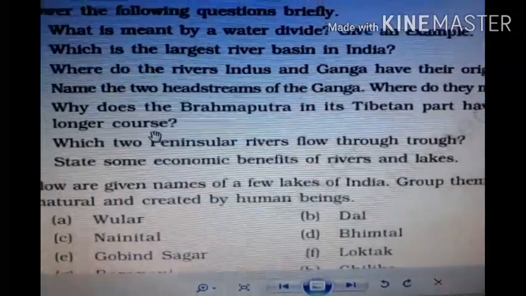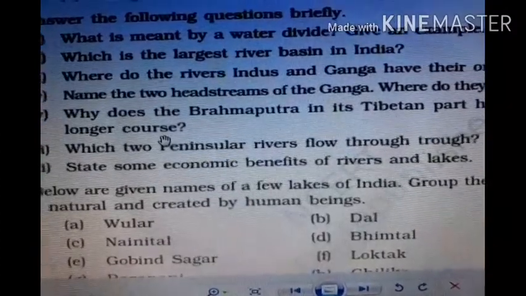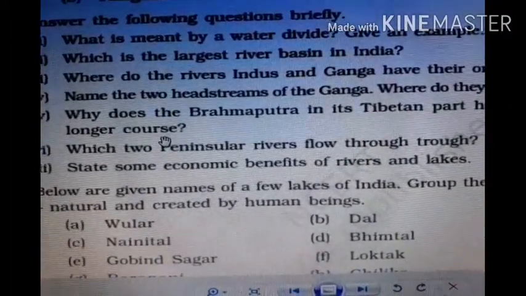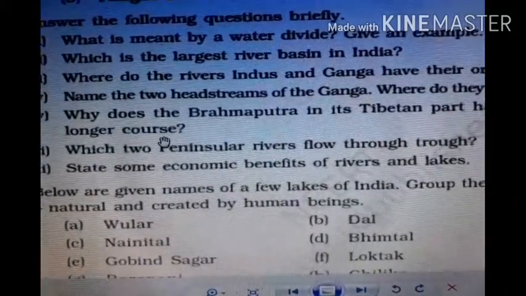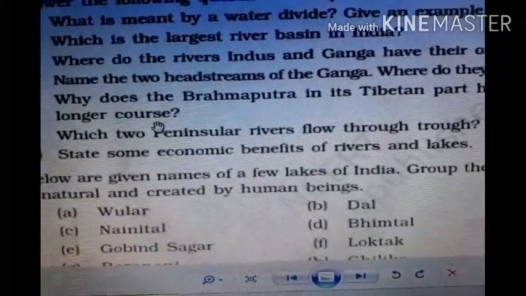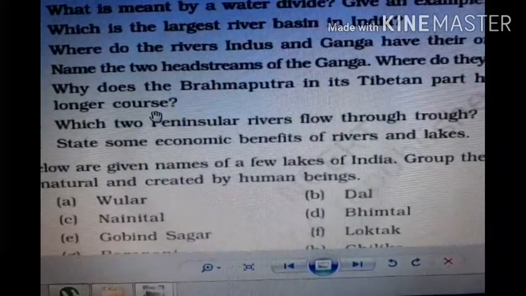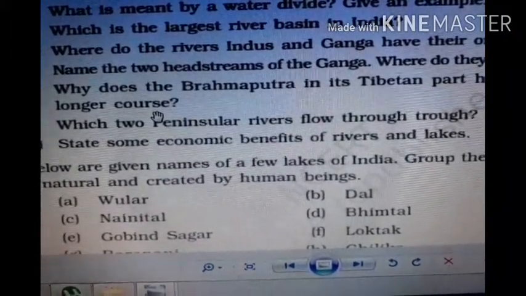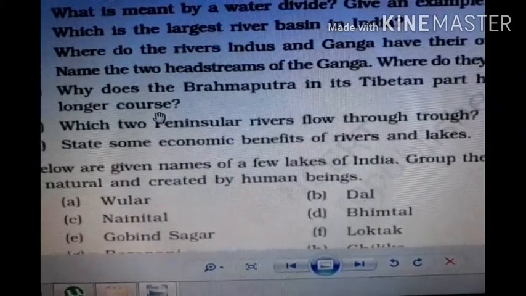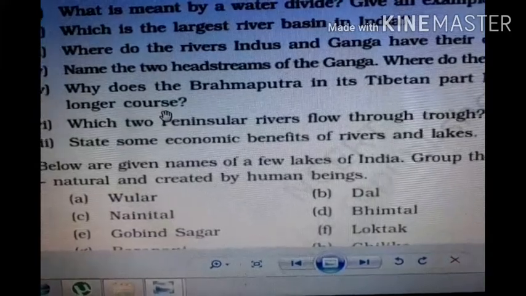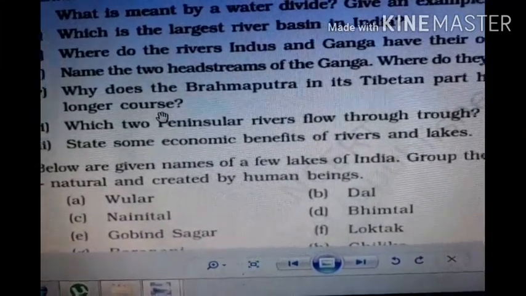Second, both help to create natural beauty, develop tourism, and provide recreation. Rivers or lakes may be natural or man-made. Both are useful for human beings and help in human progress.